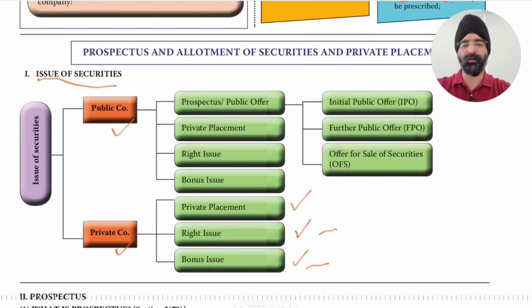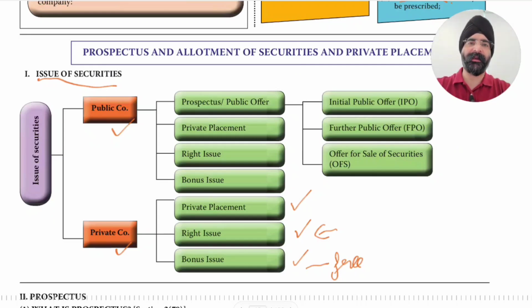Then rights issue: in bonus it is free of cost, and in rights issue you are issuing to existing shareholders and they have to pay for the shares, and they have the right to renounce also. Means if they do not take, then these can be allotted to any other person.